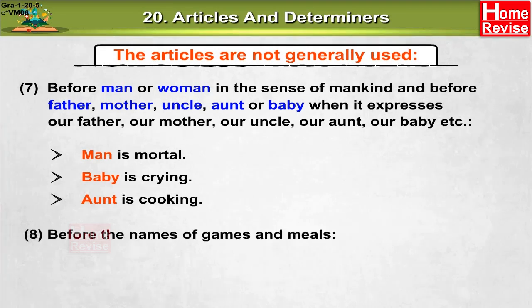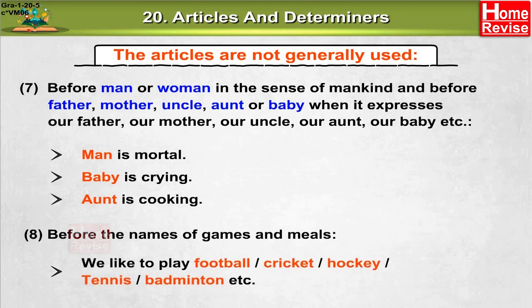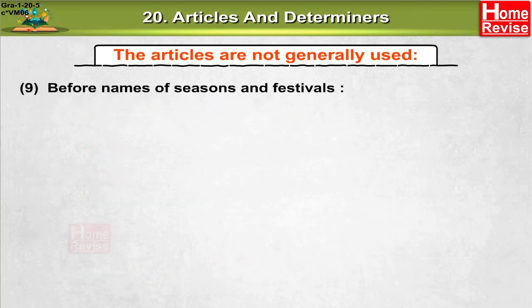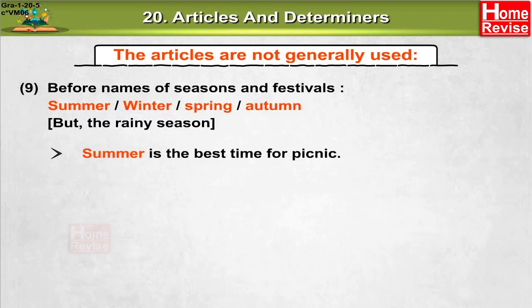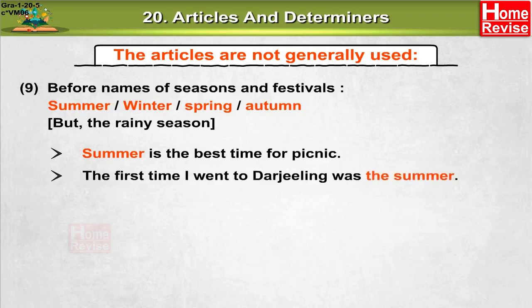8. Before the names of games and meals. We like to play football, or cricket, or hockey, or tennis, or badminton, etc. 9. Before names of seasons and festivals. Summer, or winter, or spring, or autumn, but the rainy season. Summer is the best time for picnic. The first time I went to Darjeeling was the summer.